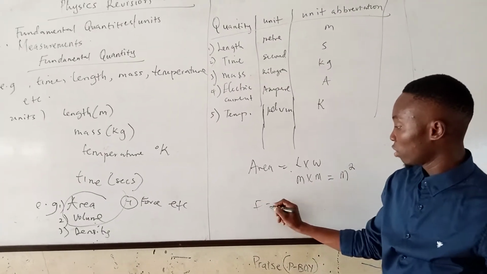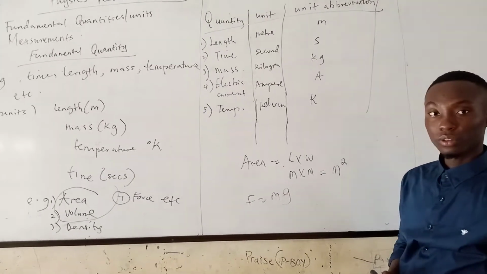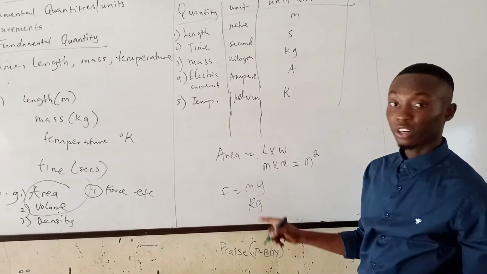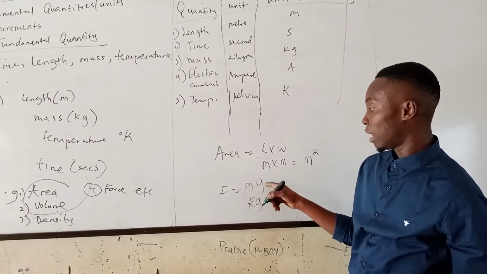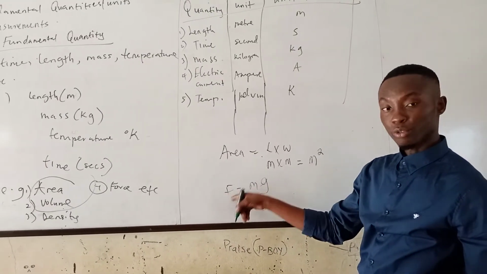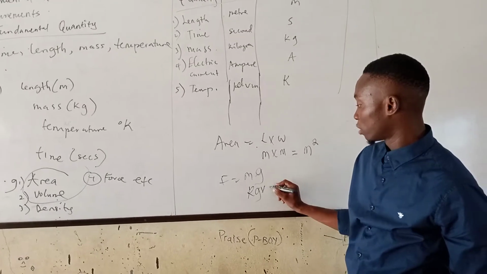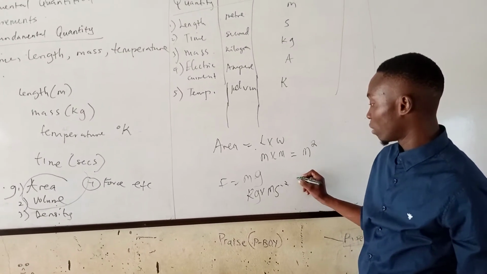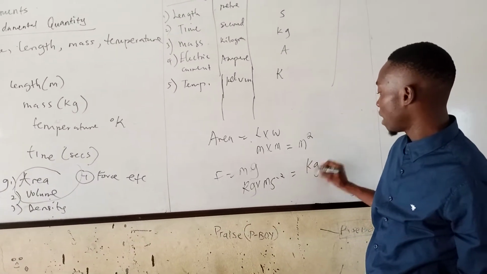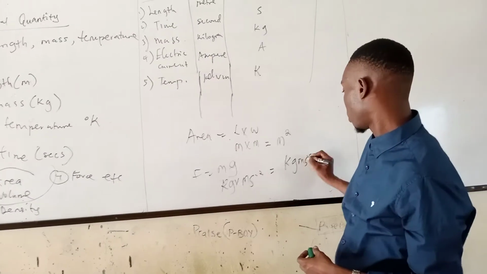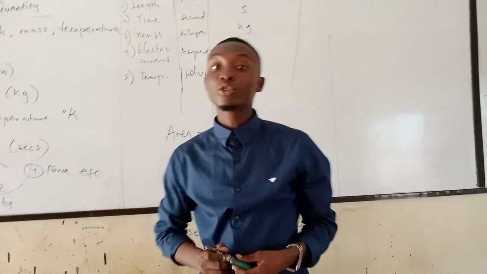Force is the product of mass times acceleration due to gravity. The mass is a fundamental quantity, therefore this is a derived quantity. So we have kilogram multiplied by meter per second squared, giving our unit to be kilogram meter per second squared. That is the unit for force. Okay, so we are through with that.